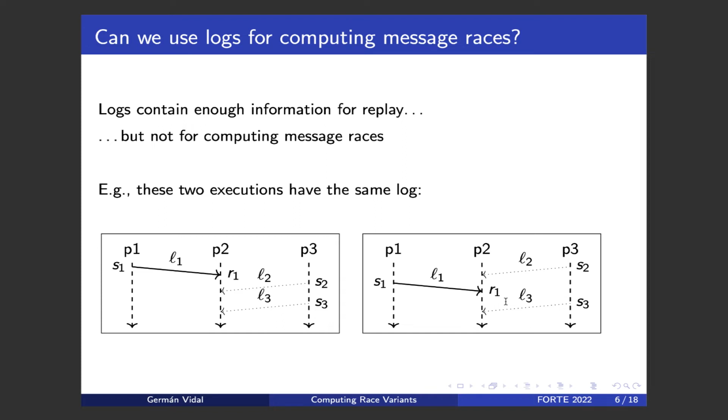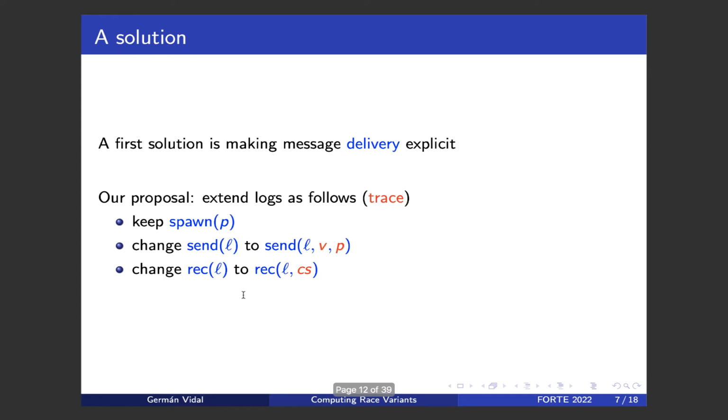So that was a first solution that we tried, but unfortunately that's not enough, okay? Because if you look, for instance, at the first diagram, even if we have the information about the order in which messages have been delivered, we don't know whether the race is between L1 and L2 or between L1 and L3, because it depends on whether the values of messages L2 and L3 match the constraints of this receive, right? So in practice, our proposal consists in extending the logs, that in the following we call traces instead of logs, in this way.